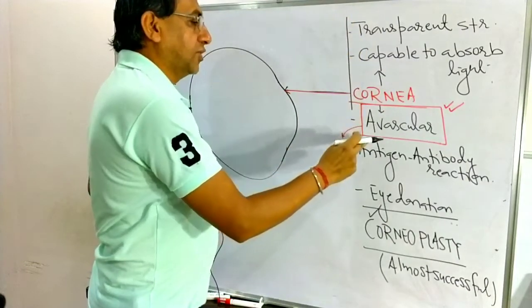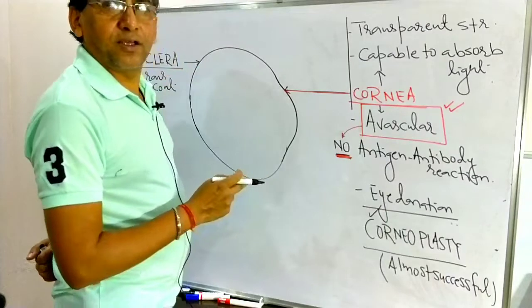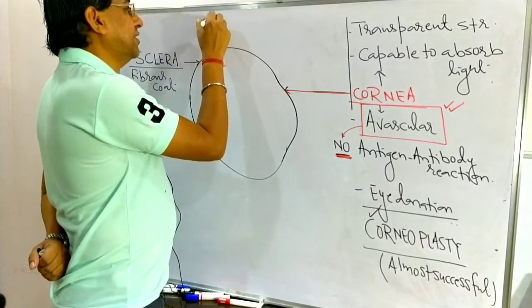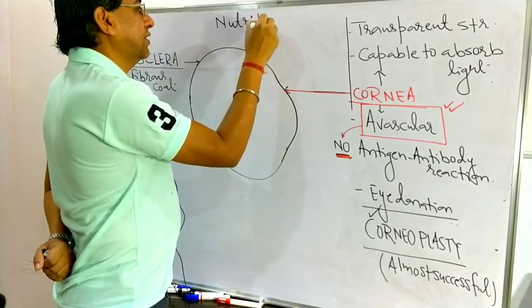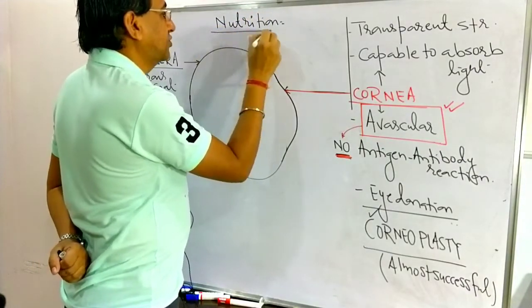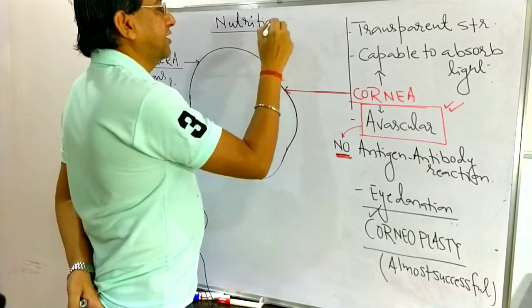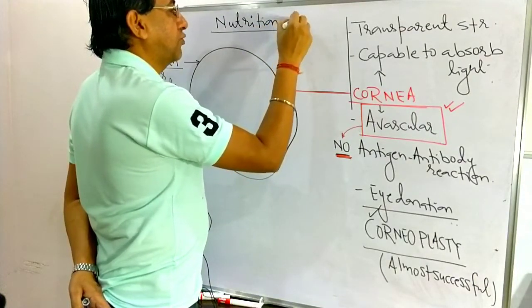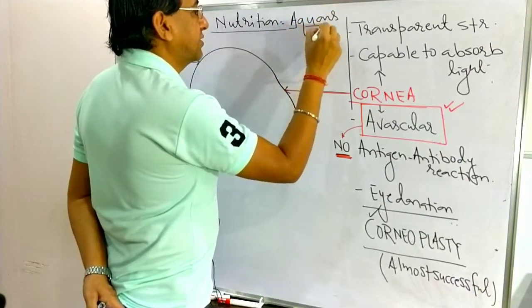Now they are asking, the cornea is avascular, so just see, there is no blood supply. So from where is it getting its nutrition? It is getting its nutrition from the aqueous humor. When we discuss the internal structure of the eye, we will see the aqueous humor.